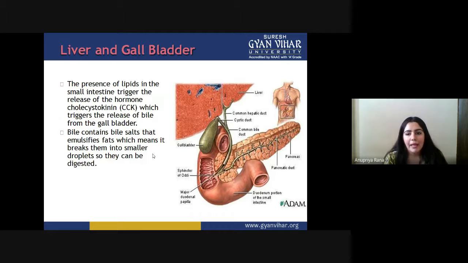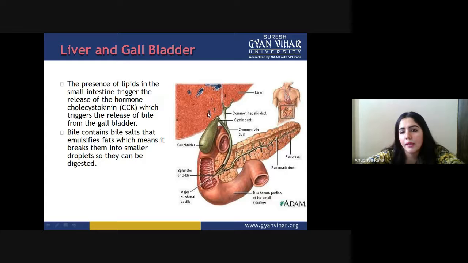So what does bile do? It emulsifies the fats, breaking them down into small components. They are converted into small droplets, and those droplets are then utilized inside the body. That is why it is a very important juice. This is the gallbladder.